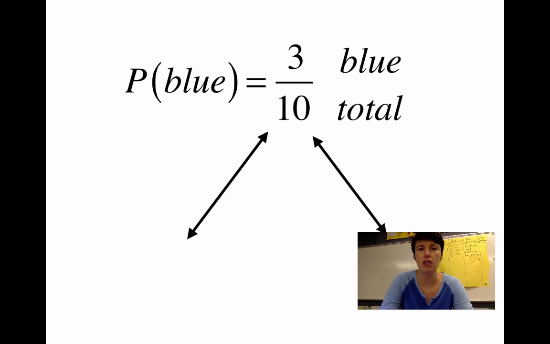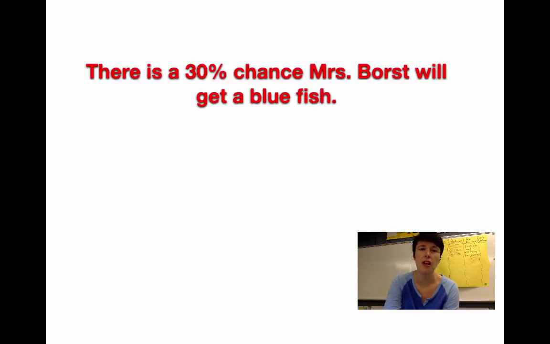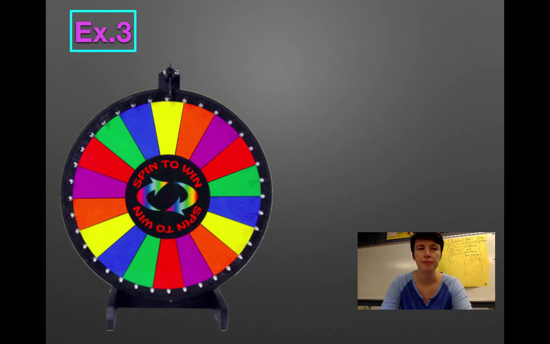But we're going to change 3/10 to a decimal, and we're going to change that to a percent. So we know that that is 0.3 as a decimal, and we know that represents 30%. So like I said, 30% is a better chance than a green fish. And so we write out our sentence. There is a 30% chance Mrs. Borst will get a blue fish. And then we're done, and we have everything put together.